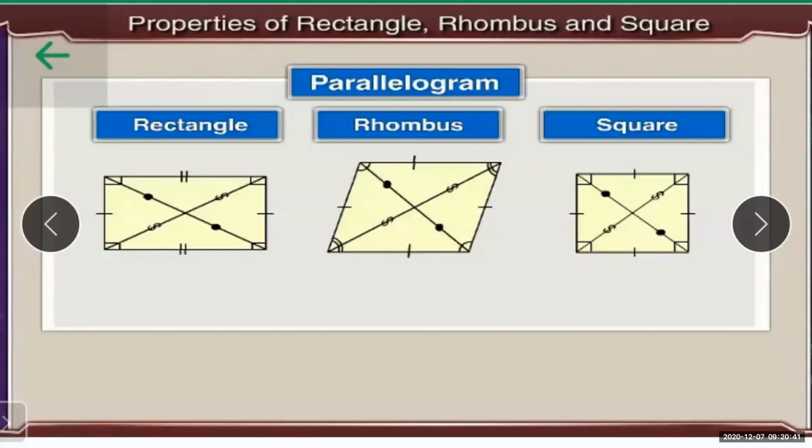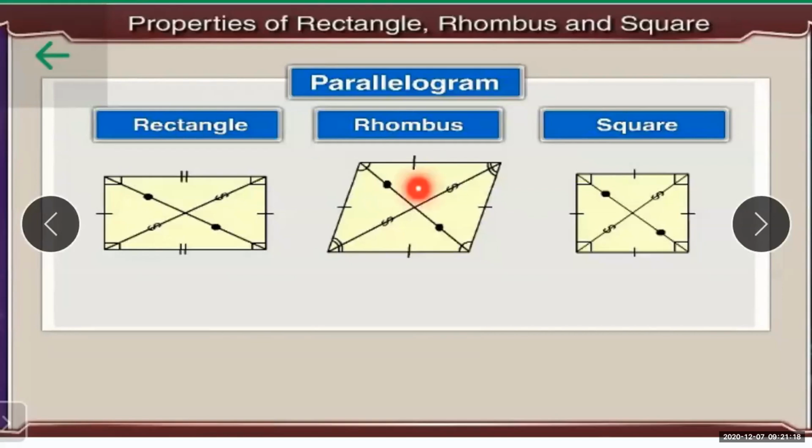Now I explain how the diagonals bisect each other. They bisect each other means what? The point of intersection will be the midpoint of that particular diagonal. Now here comes the word perpendicular bisect. Perpendicular means what, students? Perpendicular means 90 degrees. So when the two diagonals of a rhombus bisect each other, they form 90 degrees.